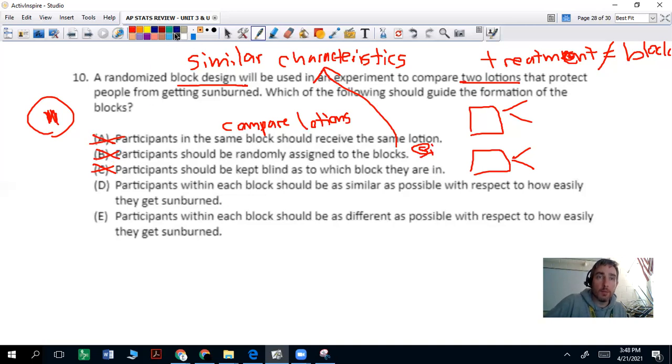That's the one that we want, right? Blocks give you similar characteristics so they can compare results within those blocks. And letter E, participants within each block should be as different as possible with respect to how easily they get sunburned. That goes against the whole notion of blocks, right? You want to have people with similar, not different. So we need similar.